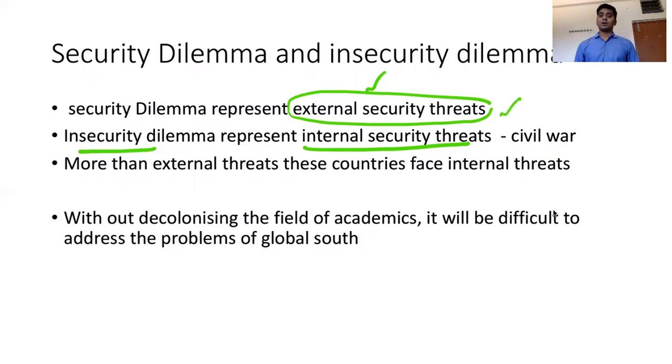But if you look at the developing countries, at the third world countries, the problems are majorly from internal security threats. For example, civil war. For example, religious clashes, communal clashes. For example, caste-based social differentiation, community-based social differentiation.